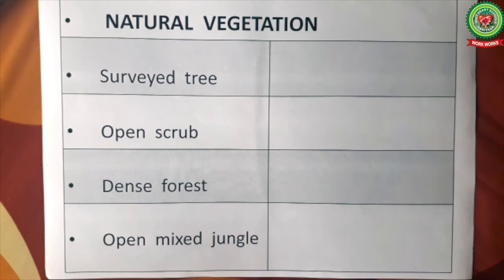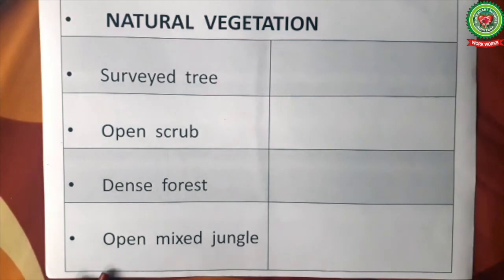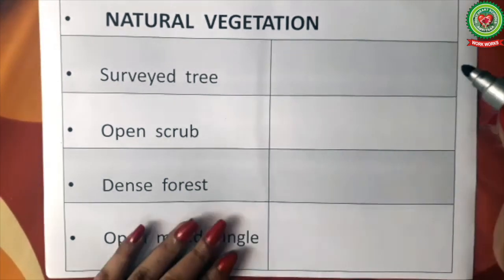Next we have cervate trees. Cervate trees serve as the prominent survey point. They are shown in black color and the symbol is like this.